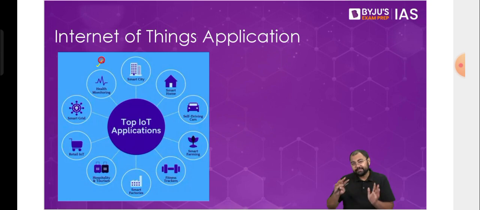Similarly, we see that there are multiple different ways in which Internet of Things can become useful. For example, when we are talking about smart cities, we know that the Government of India has a program of building so many smart cities in India. In these smart cities also, something like traffic management can be done very easily with the help of Internet of Things, or even energy optimization at the entire city level, how to exactly save energy from one place to another. All those things can also be handled with the help of Internet of Things.